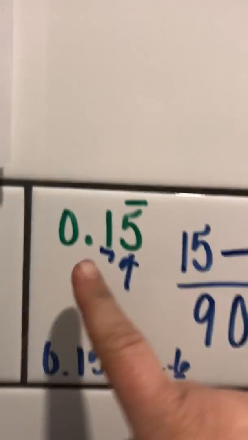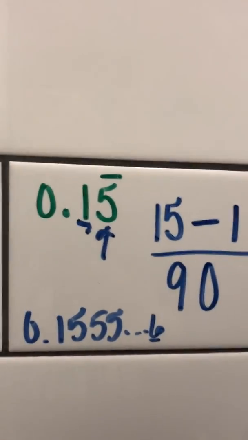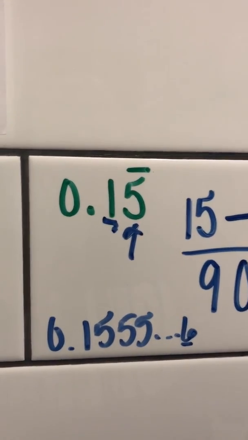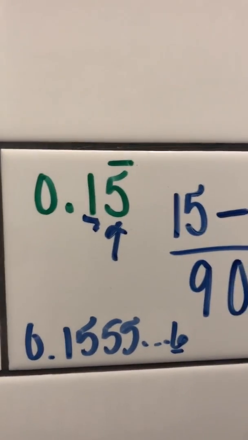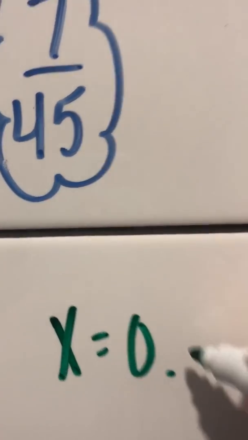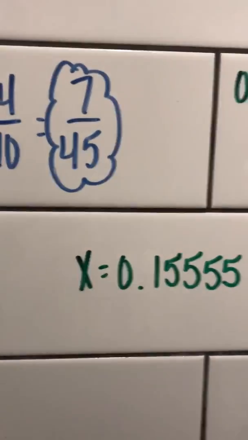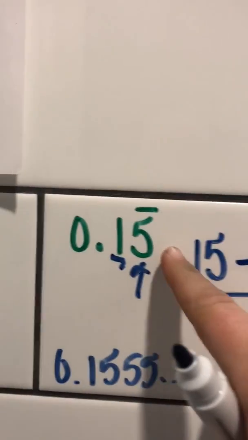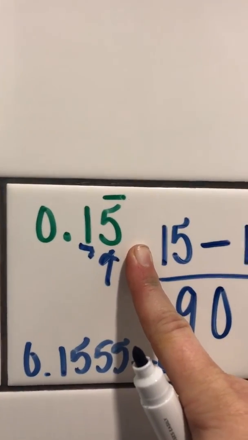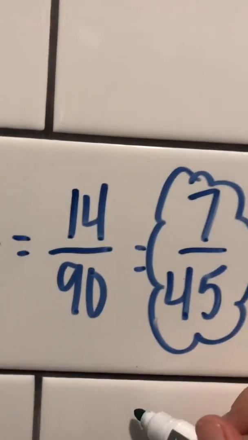So for this one, if I'm trying to change 0.15 repeating into a fraction, the first step for this method would be to say I want to change 0.15 repeating. So I'm going to say x is equal to 0.15, and the 5 is repeating. So I'm going to write a few of them. And notice up here, I have 1 repeater. So if I have 1 repeating, I'm going to use a 10x. If I have 2 digits repeating, you would use 100x. So I'm going to use 10x. I'm going to write it above.